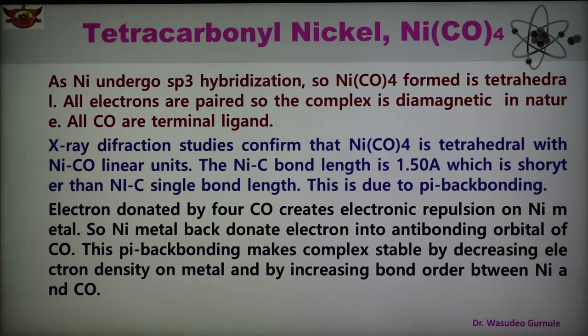Therefore pi bonding makes the complex stable by decreasing the electron density on the metal and by increasing the bond order between nickel and the carbonyl groups. So in this way nickel tetracarbonyl has a tetrahedral shape, and the hybridization is sp3. In this way the shape of this metal carbonyl can be explained.